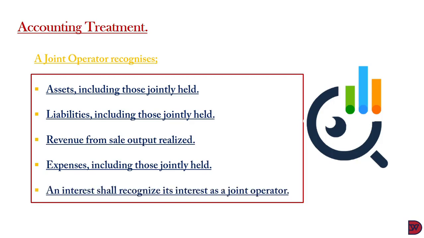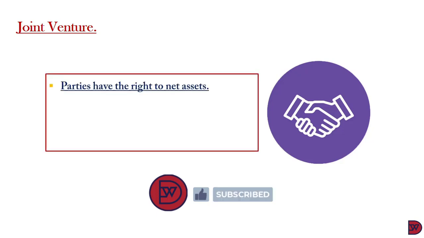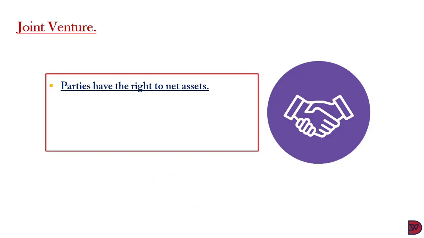Then lastly, any investor in a joint operation will recognize its interest as the joint operator would in its separate financial statement. We move on to look at the second type of joint arrangement, which is the joint venture. Here, there's a notion that an institution has been formed and it owns all the assets that have been contributed and all the liabilities that have been accrued. So whatever comes out of it is what the parties are owed. It's not that they contribute an asset and they have right to the asset. All revenue and expenditure coming to it is what they draw from.